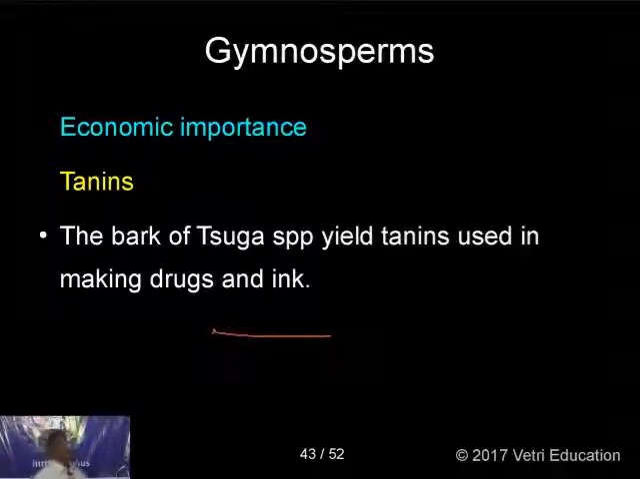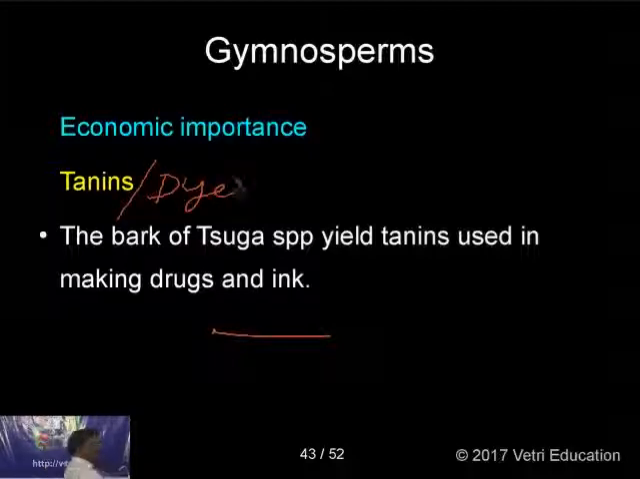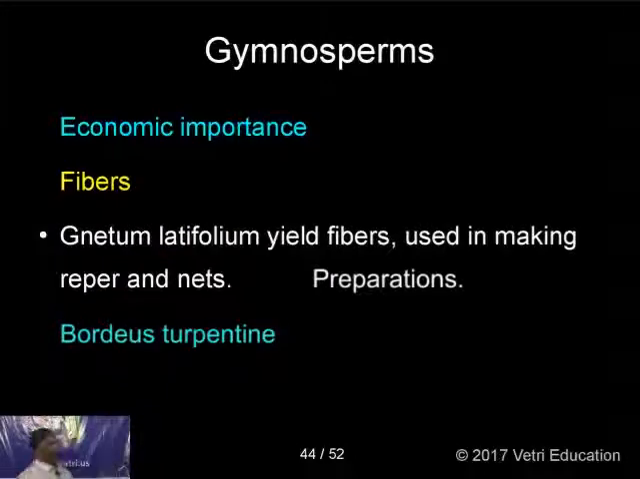Tannins. These tannins are used in making drugs and ink. Tannins and dyes. These are the coloring materials obtained in the tanning industry, and also used in making drugs and ink, from the wood of Tsuga. T-S-U-G-A, that's called Tsuga. Next, fibers.